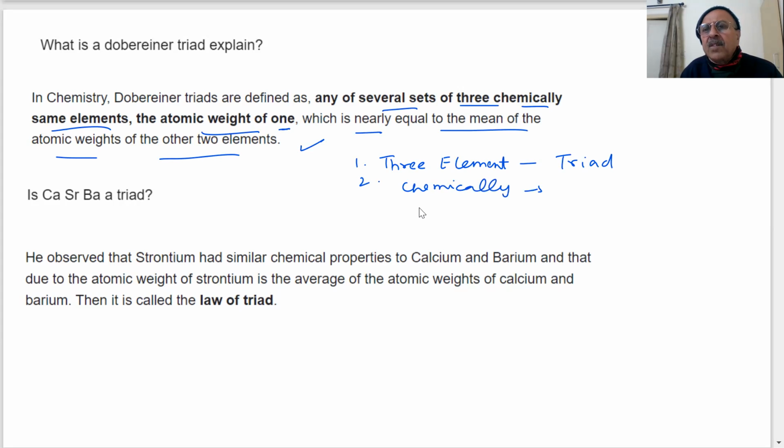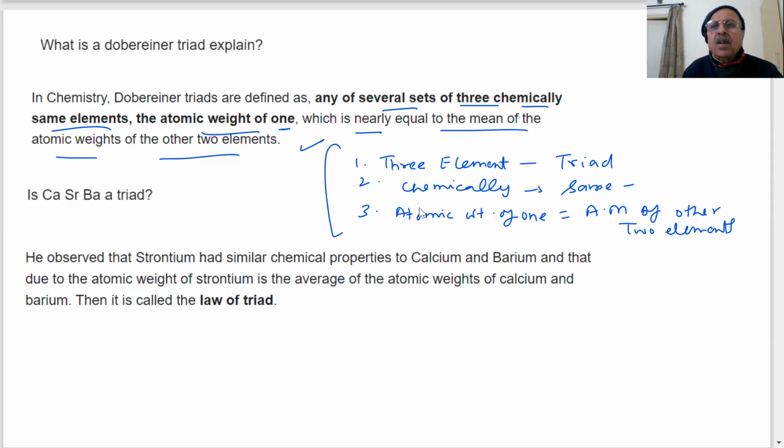Same means similar properties, and the atomic weight of one is the arithmetic mean of the other two elements. This is the basis of Dobereiner.